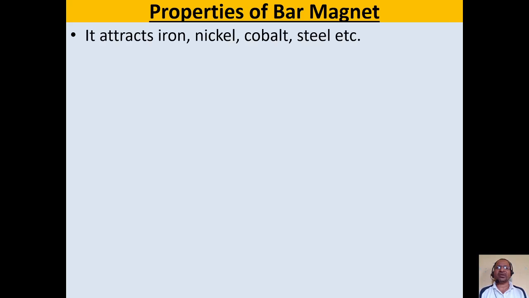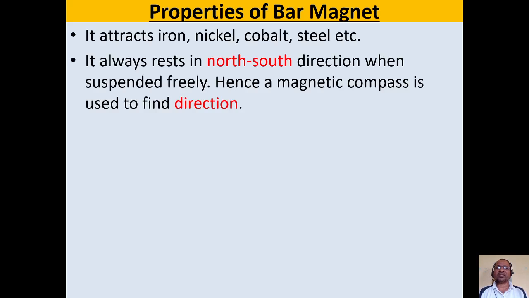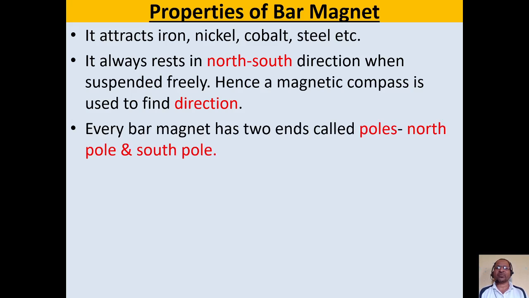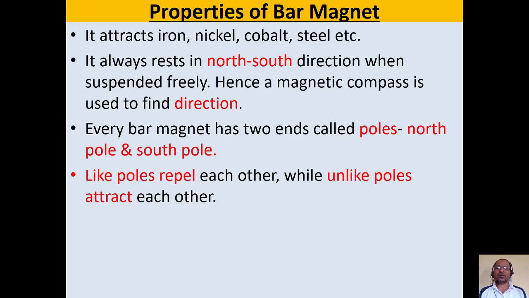Every bar magnet attracts iron, nickel, cobalt, steel, etc. towards it. It always rests in the north-south direction when suspended freely, and hence a magnetic compass is used to find direction. Every bar magnet has two ends. We call these two ends poles. The first is the north pole and the second is the south pole. Like poles always repel each other while unlike poles always attract each other.